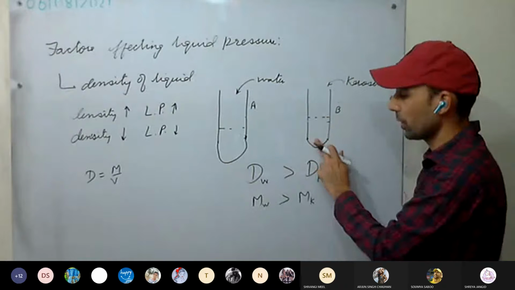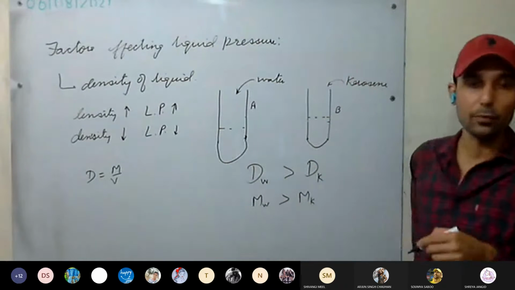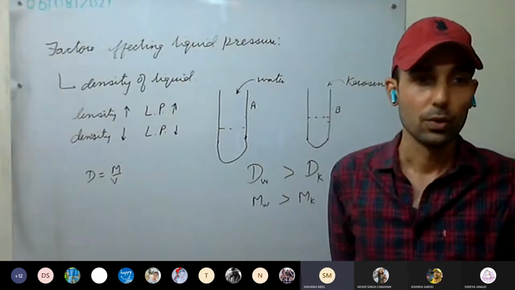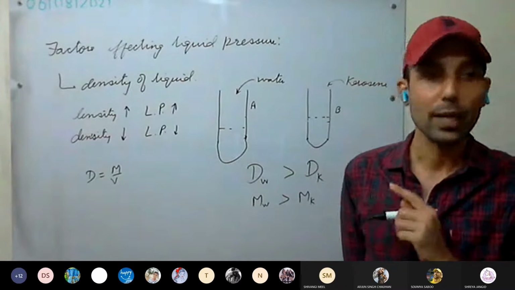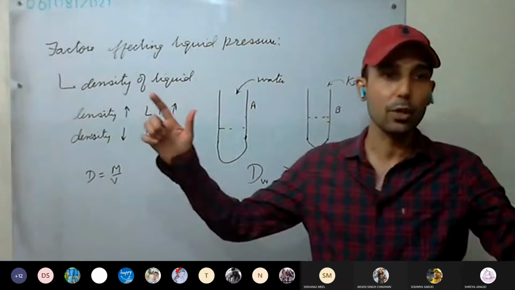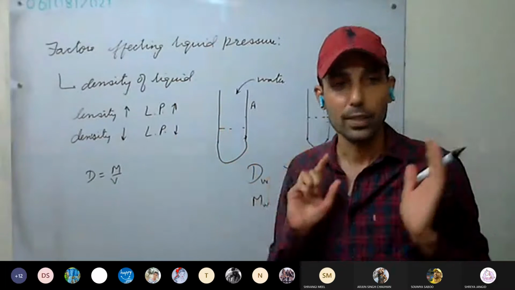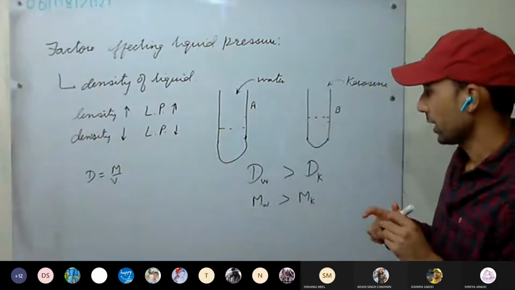When mass is more, thrust will be more. You remember force? Force depends on the mass of the body. Bigger the body, the more force it can apply.